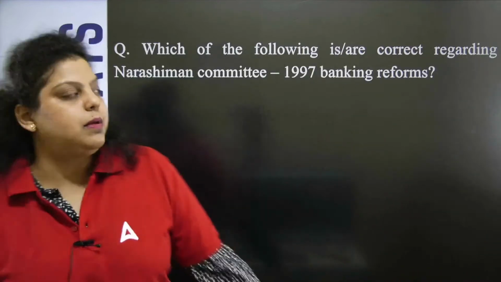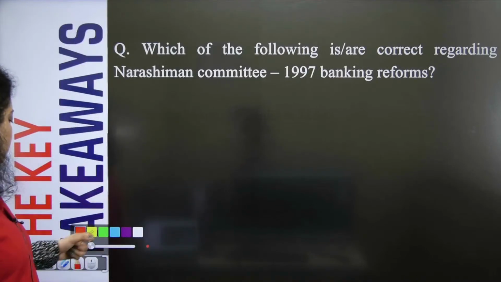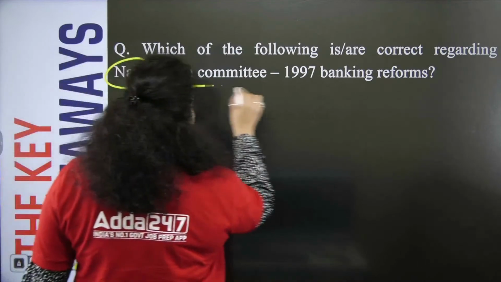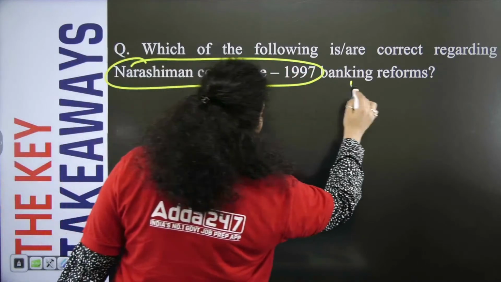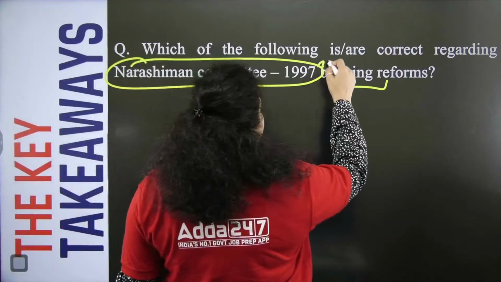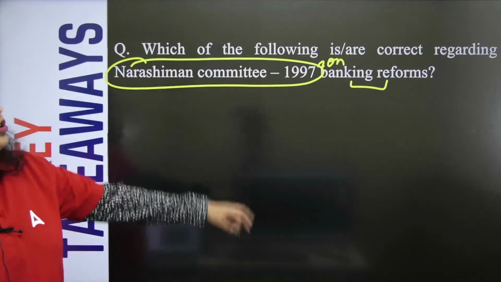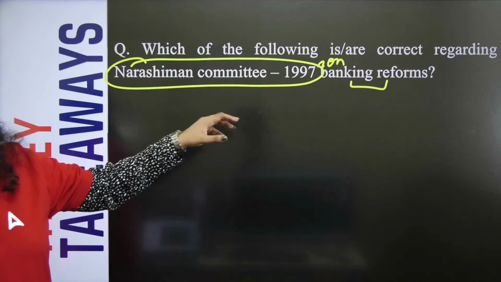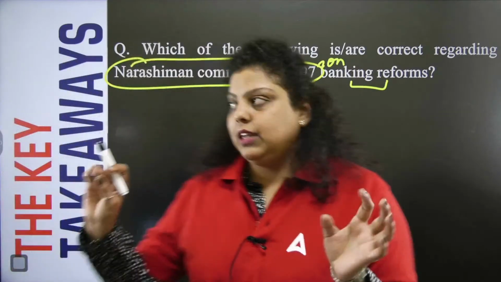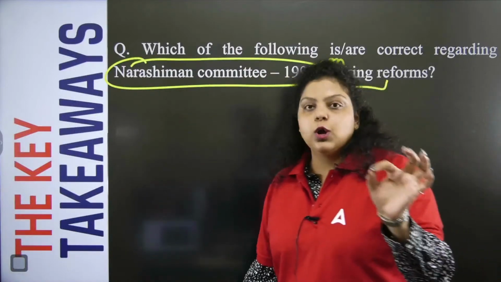The question is asking which of the following are correct regarding the Narsimhan Committee 1997 on banking reforms. So we have to remember that the Narsimhan Committee gave certain recommendations for banking reforms, so this kind of question can be asked. Also, do remember, it's not mandatory that the same question will be there in the next paper. But yes, questions on the concept will be there.